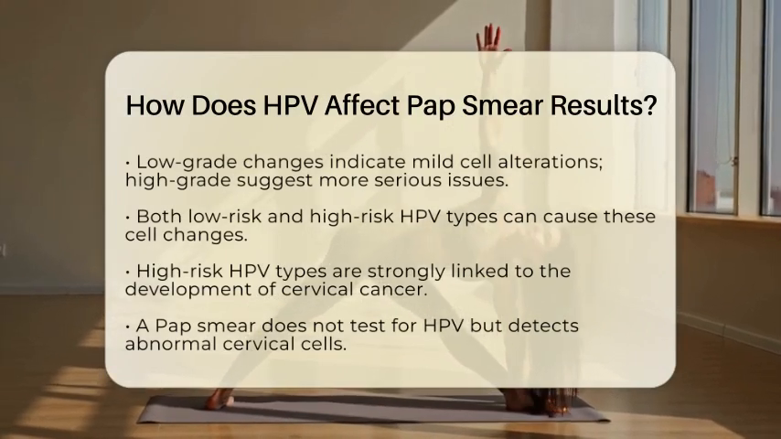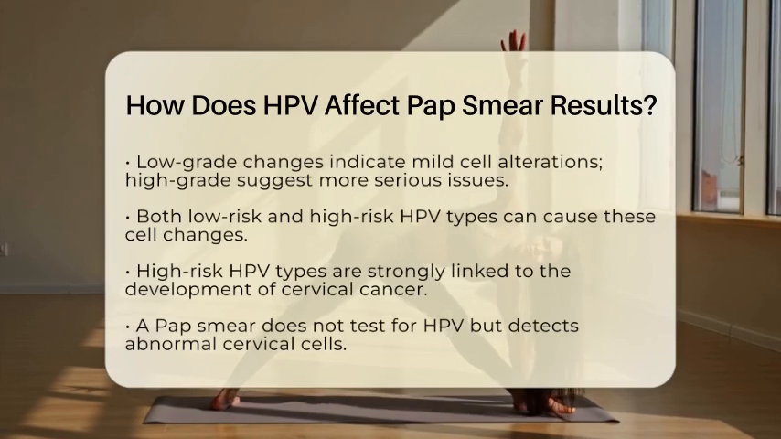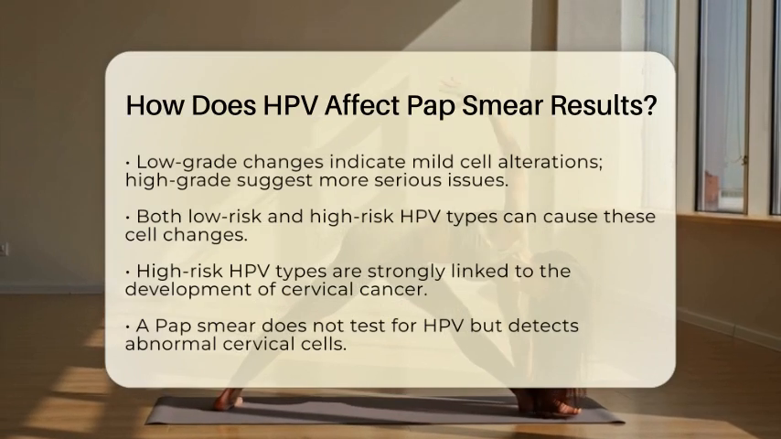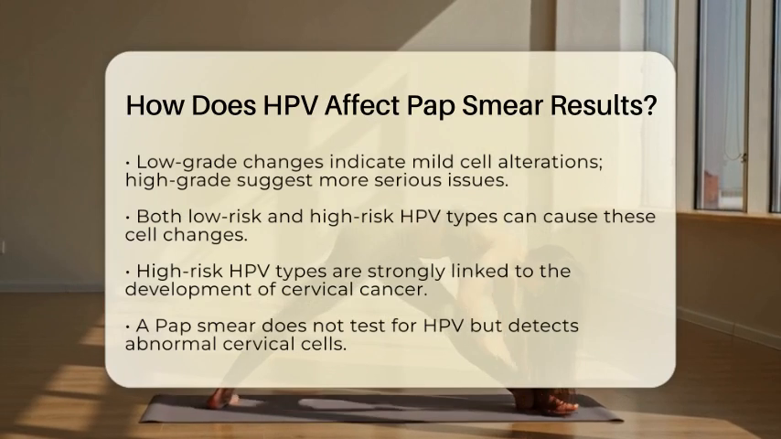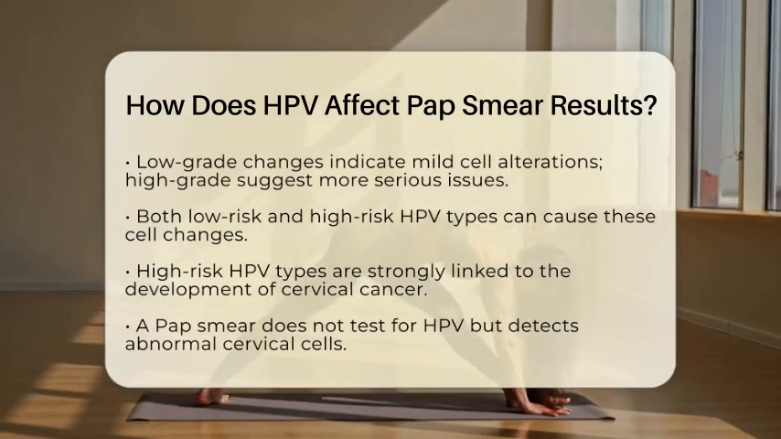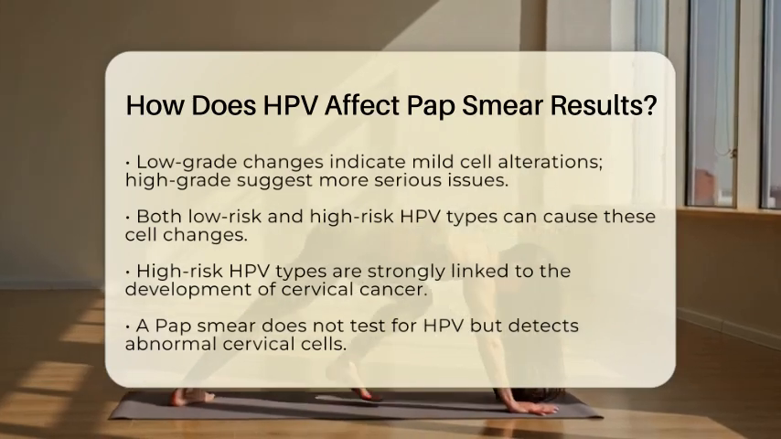Low-risk types are less likely to lead to cancer, but high-risk types are strongly linked to the development of cervical cancer over time. It's important to note that a pap smear itself does not specifically test for HPV. Instead, it looks for abnormal cells on the cervix. However, HPV testing can be done alongside the pap smear to check for the presence of high-risk HPV types.